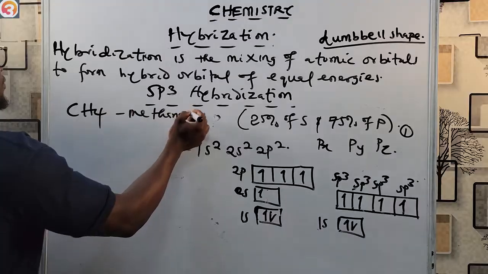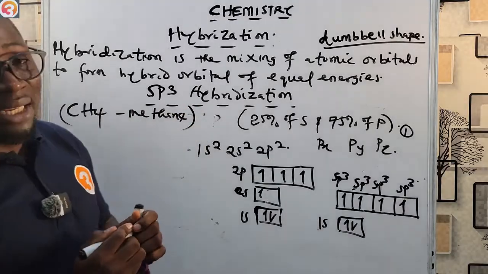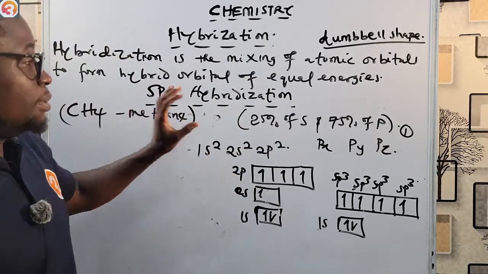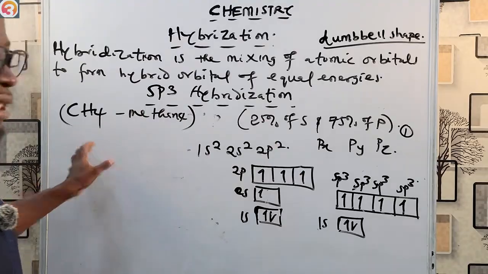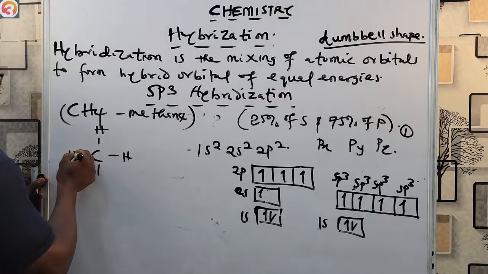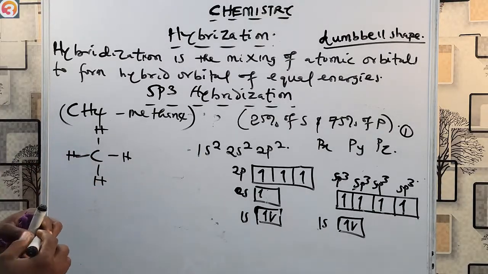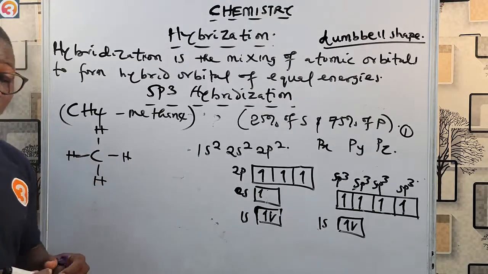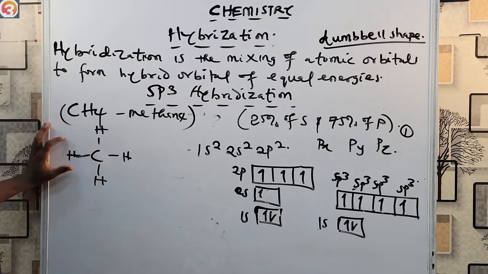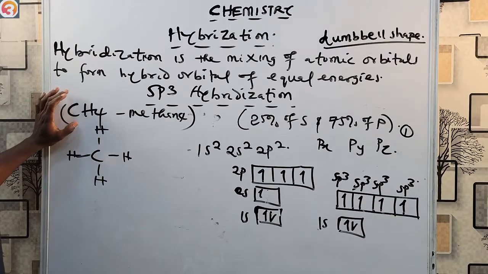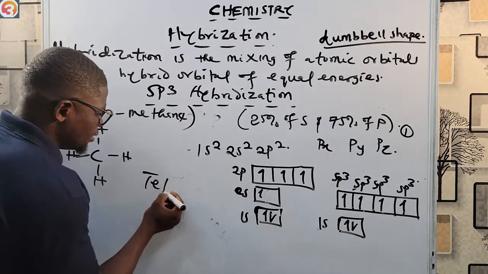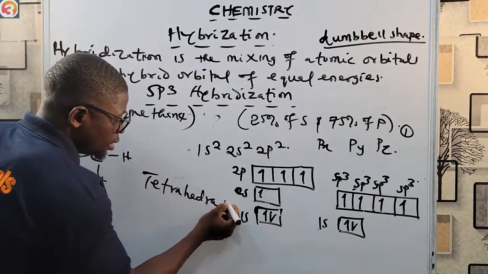It's an example. Take note, very important. If a question comes out in the exam, something like this kind of question is what they will ask you: an example of a compound that will exhibit sp3 hybridization is methane. You know this is methane, having 4 hydrogen atoms bonded to it. So this is sp3 hybridization. Also, the shape: in sp3 hybridization, the shape of the carbon atom is tetrahedral. Take note of that.